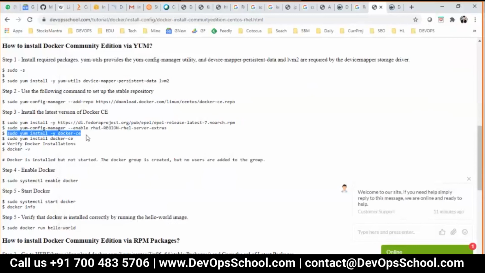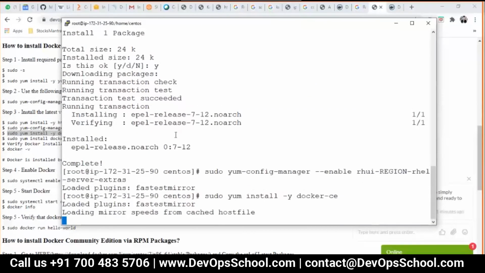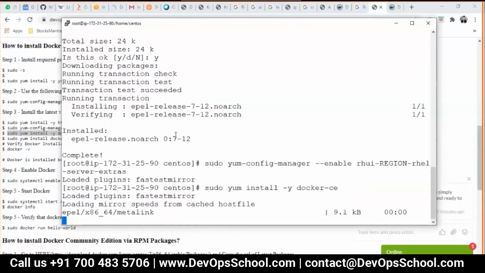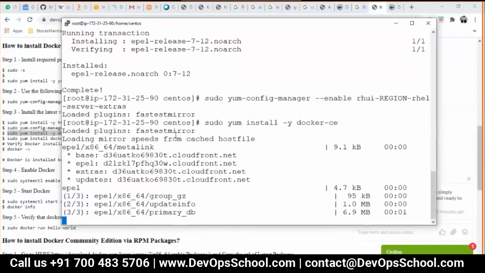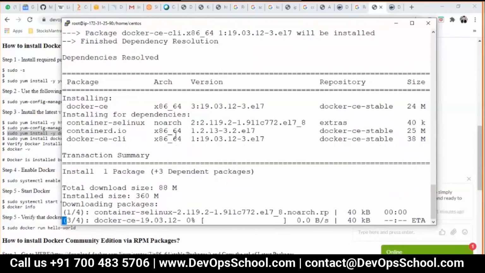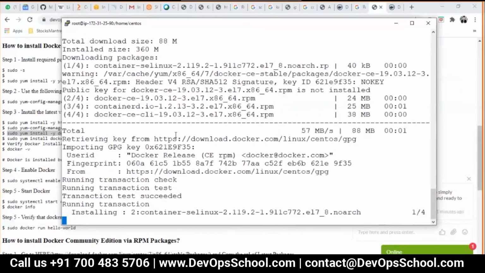And finally, Docker CE. Now I'm installing Docker Community Edition. EE has other features plus Community Edition. So Enterprise Edition has many features. For these sessions, we are not talking about EE because we are covering Kubernetes. So you don't need EE. Docker Swarm is a part of EE.